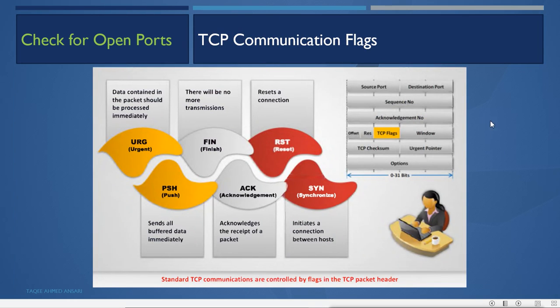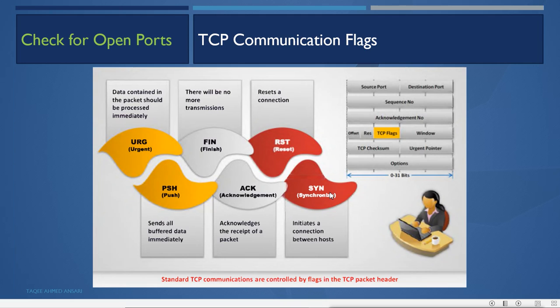And if you see the packet, in the packet you have source and destination, sequence number, acknowledgement number, offset, reserved, and you have the flag portion here after the window portion. So when you have a data packet, you have these headers in the data, and in the header you have this TCP flag header also. Standard TCP communication is controlled by flags in the TCP packet header, and this is the packet header. So these are the different flags we have of TCP.